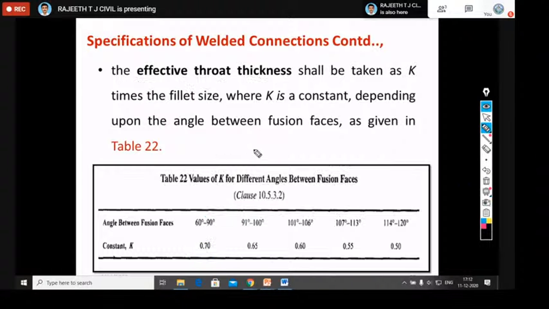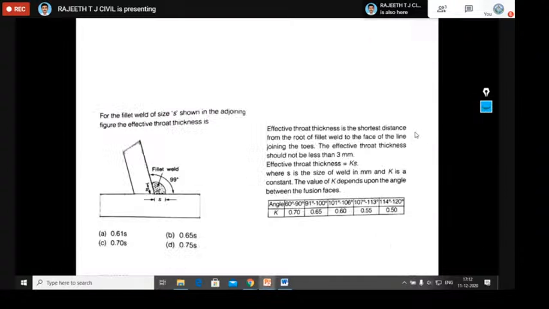What is throat thickness? Throat thickness equals K into S, where K is the constant we should take from Table number 22, and you should remember this table also, and S is the fillet size of the weld. So we will see one review question on this. This was a 2011 GATE question.